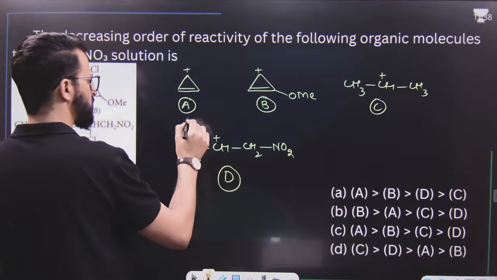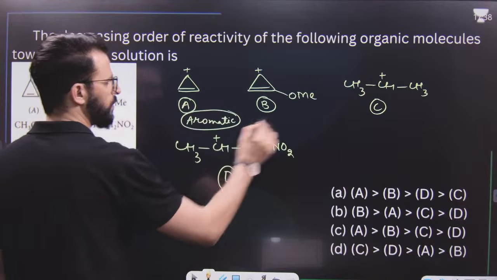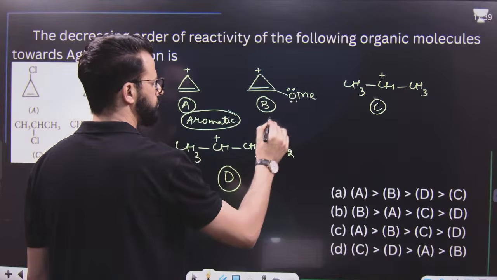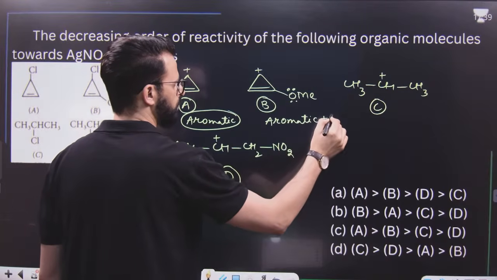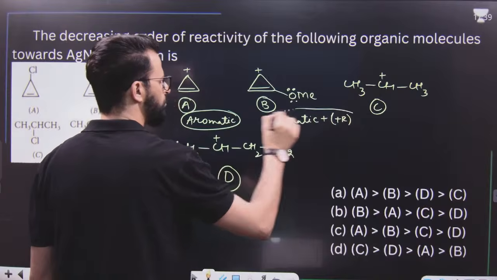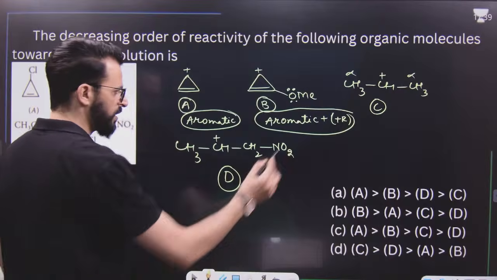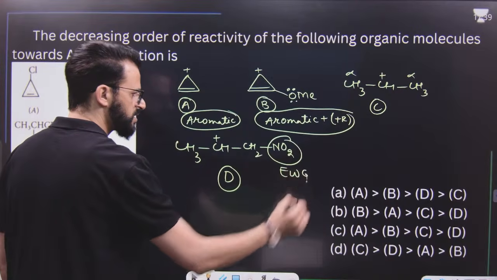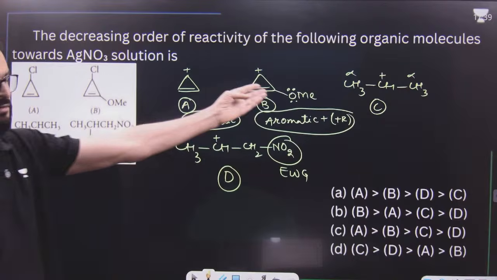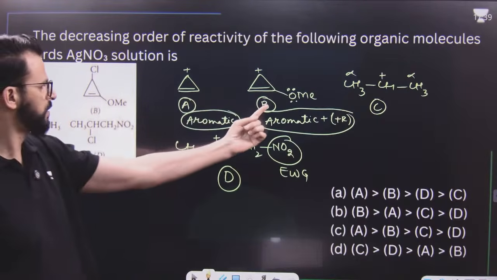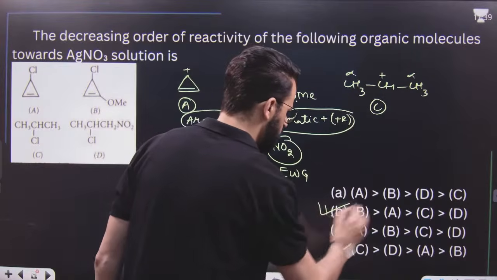Now have a look. This is aromatic, meaning a highly stable carbocation. This is aromatic, as well as stabilized because the R group is there. That means it is more stable than this one. This is stabilized because of alpha hydrogens. This is an electron withdrawing group, that means this is least stable. So which among these can be formed easily? This one. So the rate of B is highest. After that it is A, then C, then D. So BACD is the right answer.